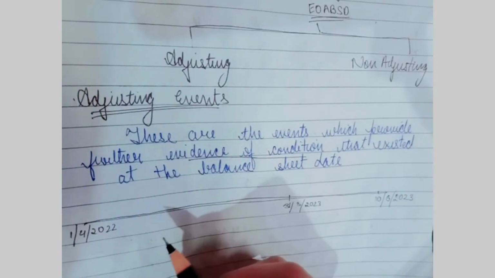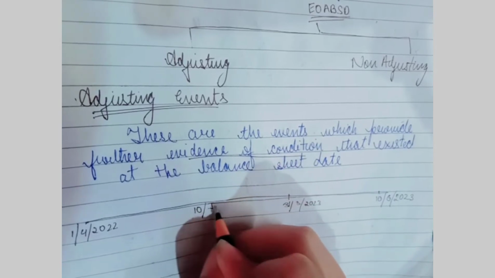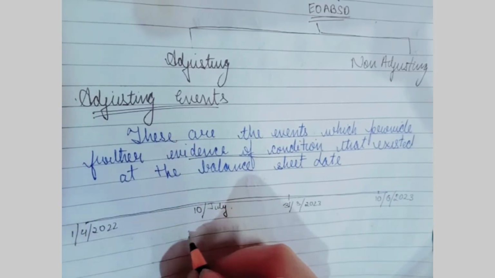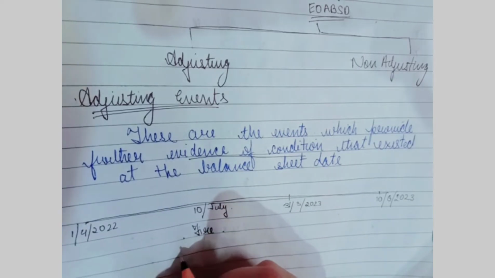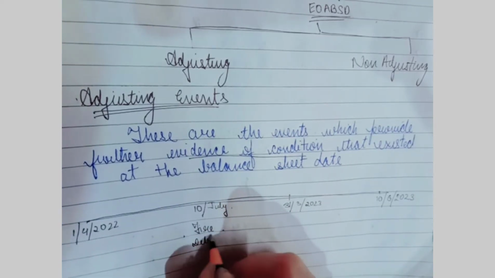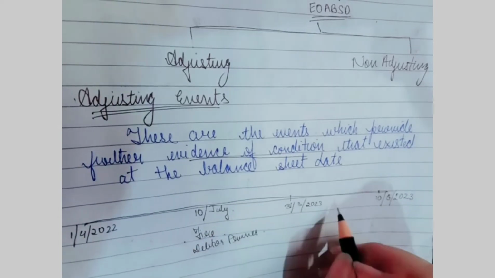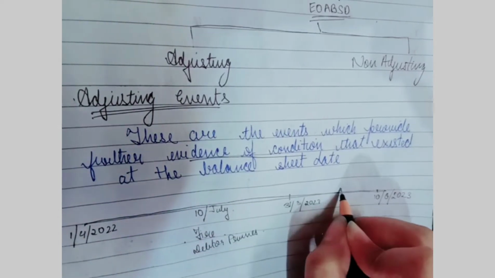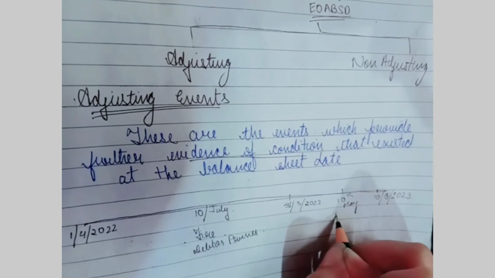Now suppose there is a fire in the debtor's premises and on 10th May he becomes insolvent.